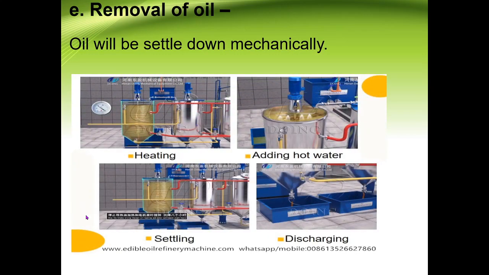Due to that we will get oil free water. Means we can remove different types of impurities: suspended impurity, colloidal impurity, silica, even gases and oil by the external treatment.